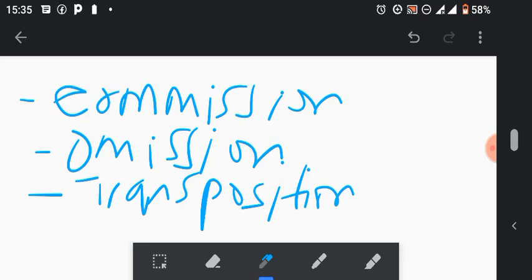Okay. So then after that one, we have omission. Omission happens where they even tell you these transactions were not recorded at all. They will specify, like maybe, okay, this transaction of a sale of goods to this person was not recorded in the books. Then you know that it was omission, meaning it's not appearing in both books or accounts.